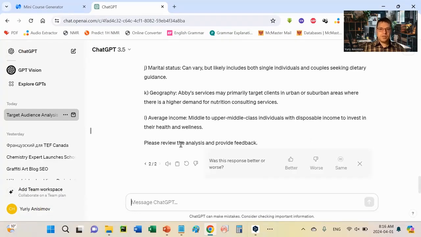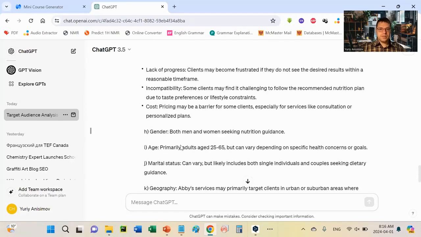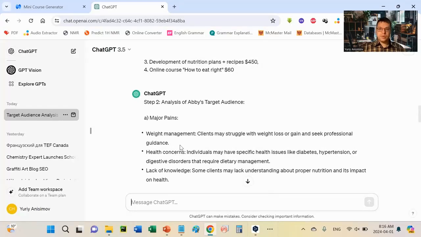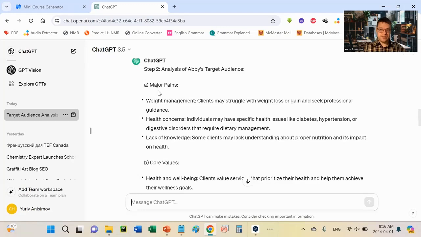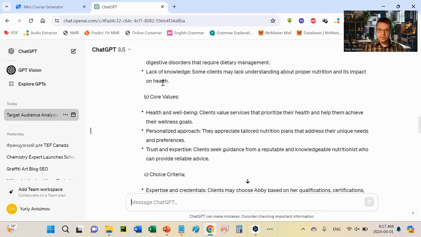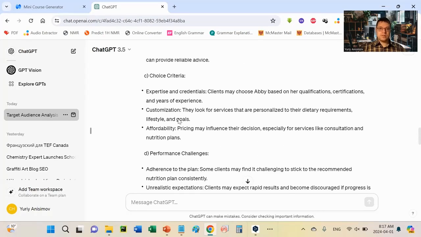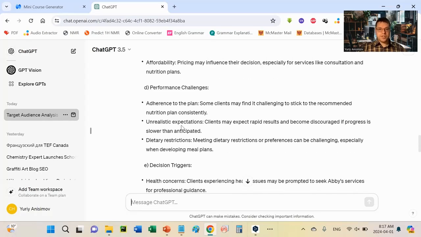Alright, so now we have step 2 completed. This is actually the analysis. And let's go quickly through it and see. Analysis of Abby's target audience. Major pains. So basically, what pains does the audience have? Weight management. Many people struggle with weight, correct. Health concerns, yes. Lack of knowledge, correct. Okay, core values. Health and well-being, personalized approach, trust and expertise, good. Expertise and credentials, yes. Performance challenges.